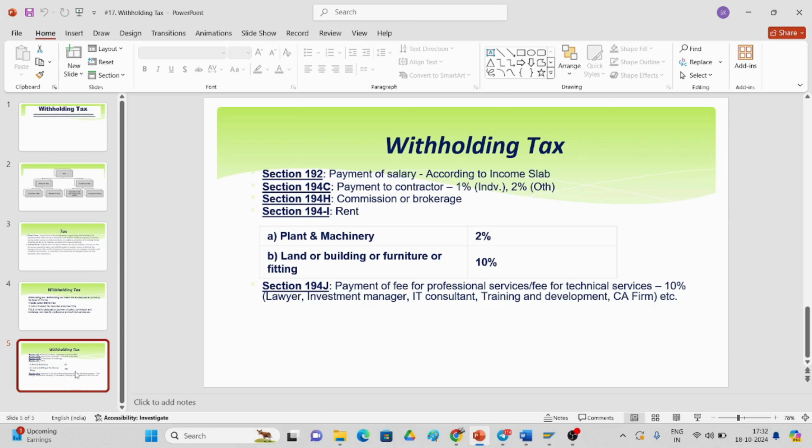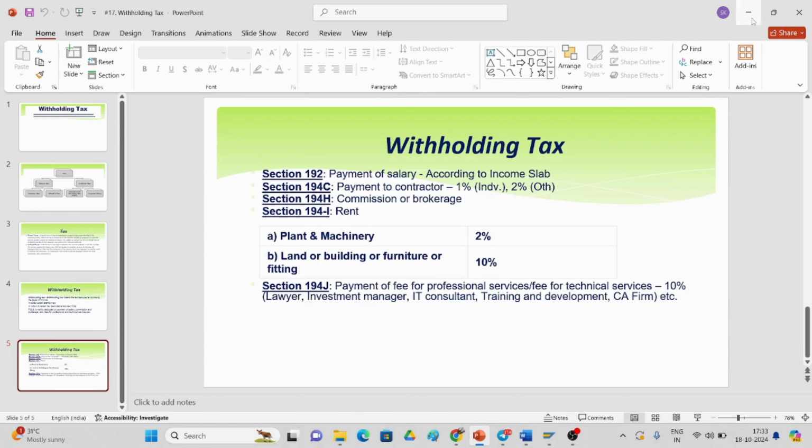So what do you mean by this? Take an example: suppose you are paying rent to the vendor. There will be slabs of percentage for how much is deducted. When the invoice comes, you have to straight away cut the 10% and pay the remaining amount to the vendor, so that the 10% is paid to the government on behalf of the vendor. So that is the concept. We will see one by one what we have to do.